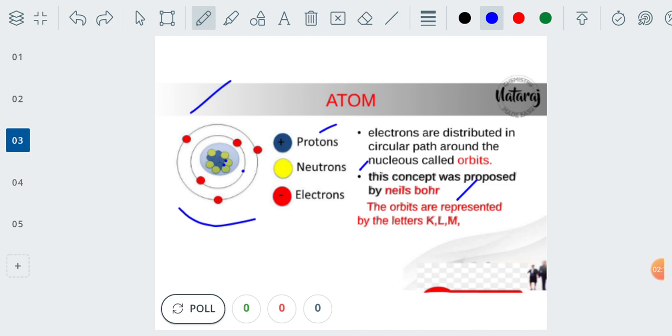Now the orbits are represented by the letters K, L and M. Each shell has a defined number of electrons. K shell has 2 electrons. L shell has 18 electrons. M shell has 18 electrons. So depending upon the electronic configuration of a particular element, the number of shells increases. Okay, this is about the atom.